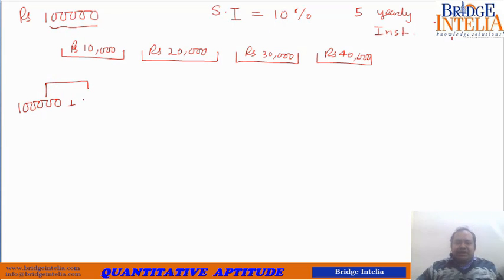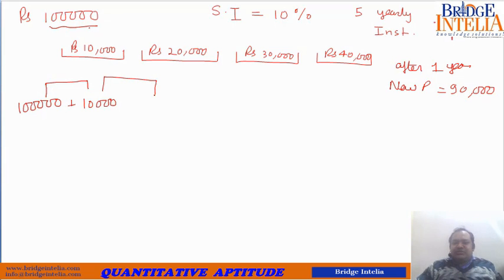So 10% of 1 lakh, that means 10,000. Now you have paid him back rupees 10,000, so he readjusts the principal. So the readjusted principal is 90,000, that is 1 lakh minus 10,000.